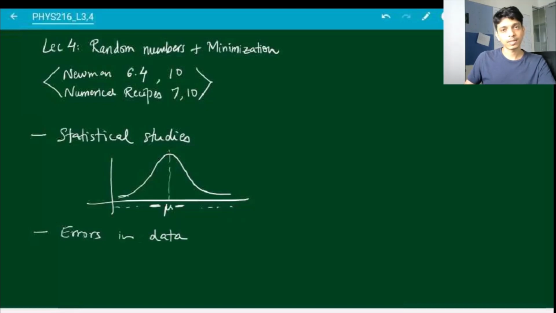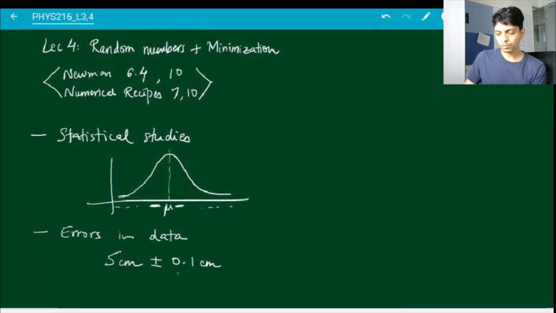So one way to simulate the error would be to take a random number distribution, again, which might look like this Gaussian distribution over here. So suppose you are trying to measure some length. Let's say the length is supposed to be 5 centimeters, but there will be some fluctuations because of your instrumentation, because of your technique, whatever it is, and there will be some error bar, let's say 0.1.